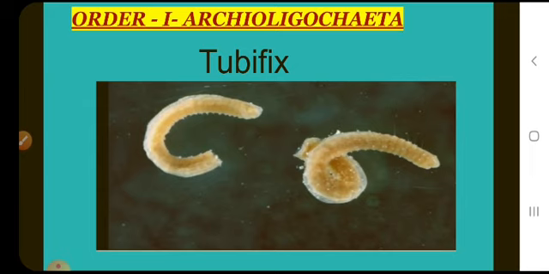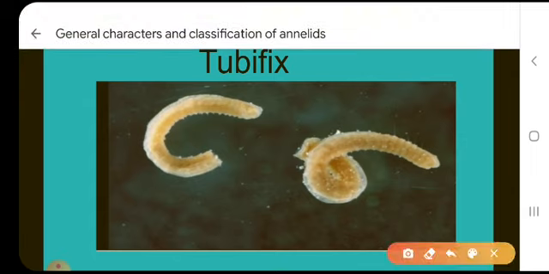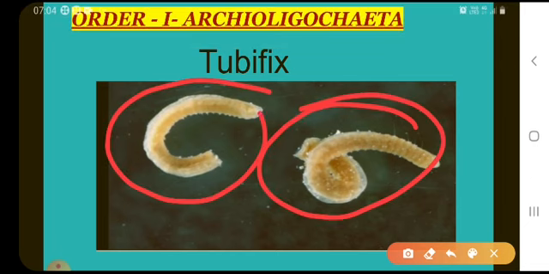It has a clitellum and prostomium. The main excretory organs are metanephridia. They are hermaphrodite animals. A closed type of circulatory system is present, and direct development occurs, with external or internal fertilization. This is Tubifex, the best example for Archaeoligochaeta.